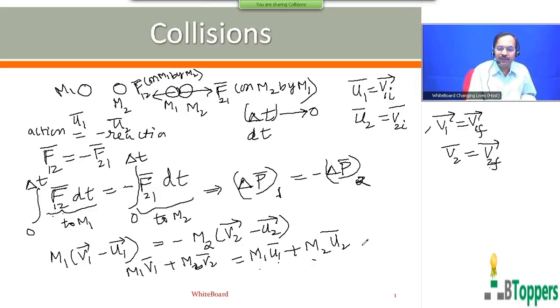So in all the examples we deal with in collisions, it is understood, even if it is not specified, unless you have specifically mentioned otherwise, that the time of collision is very small. So the vector sum of the linear momentum of the two masses just after collision can be equated to the vector sum of the linear momentum of the two masses just before collision. The collision between two masses may be one-dimensional, two-dimensional, or three-dimensional. Of course, we first discuss one-dimensional collisions.